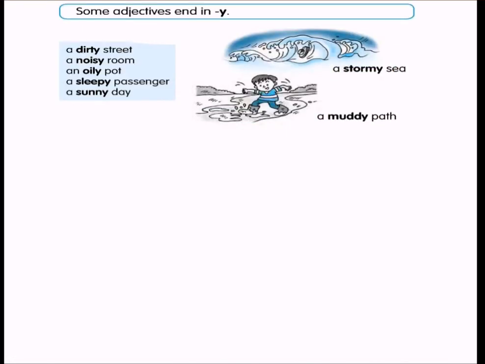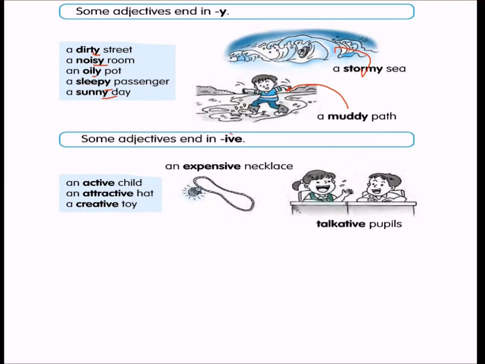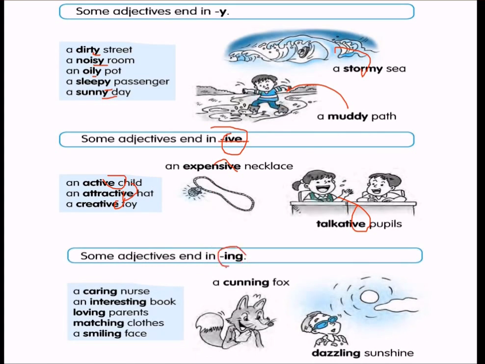Sleeveless, without sleeves. Then some adjectives end in Y. A dirty stream, a noisy room, an oily pot, a sleepy passenger, a sunny day, a stormy sea, a muddy path. Some adjectives also end with ive, that is expensive, an expensive necklace. Talkative pupils, an active child, an attractive hat, a creative toy. Also, some adjectives end with ing, that is a cunning fox, dazzling sunshine, caring nurse, interesting book, loving parents, matching clothes, a smiling face.